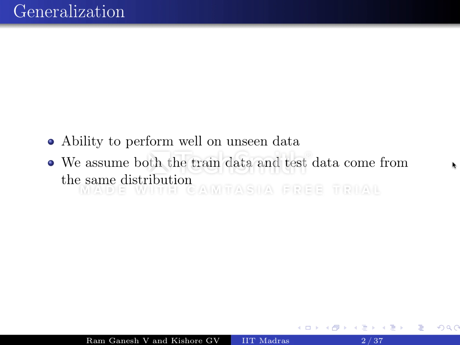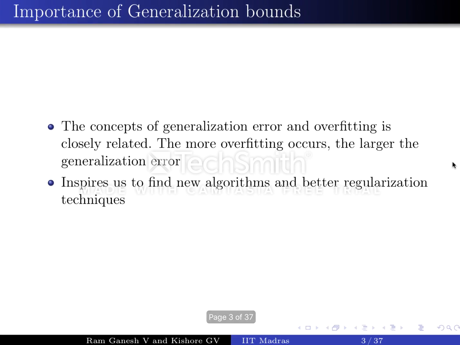What is generalization? The ability of a model to perform well on unseen data. First of all, we would obviously assume that the training data and the test data come from the same distribution. Most of you would have come across a related concept, which is overfitting.